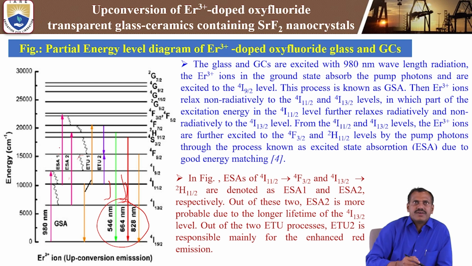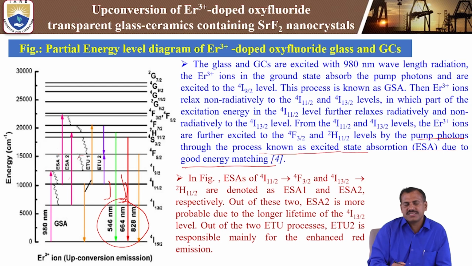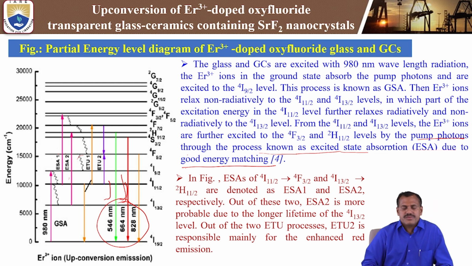What are the excited state absorption levels? What are the excited state upconversion levels? By using this energy level diagram, we can know what kind of processes occur. See here, these are the pump photons going through the process of excited state absorption, ESA, due to good energy matching. Whenever these energy levels are well matched, we can get high luminescence intensities. So this is the partial energy level diagram of erbium 3+ doped oxyfluoride transparent glass ceramics.